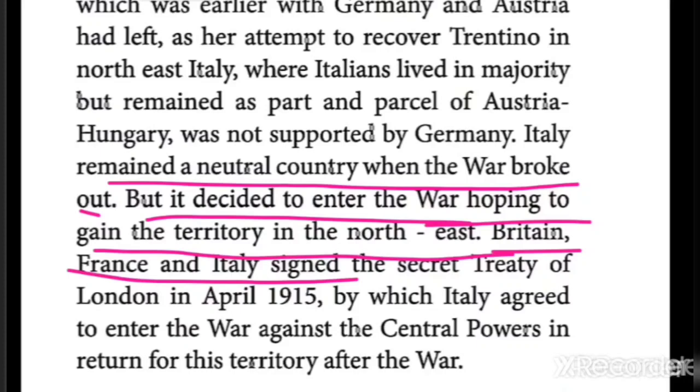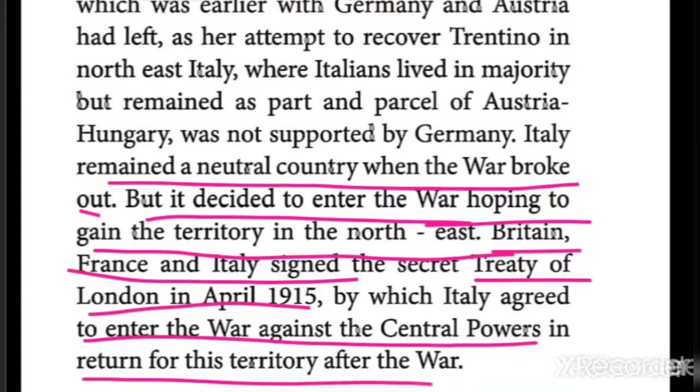The secret treaty's name is the Treaty of London. Which year was it signed? 1915. As per the treaty, Italy agreed to enter the war against the Central Powers in return for this territory after the war. Children, listen.